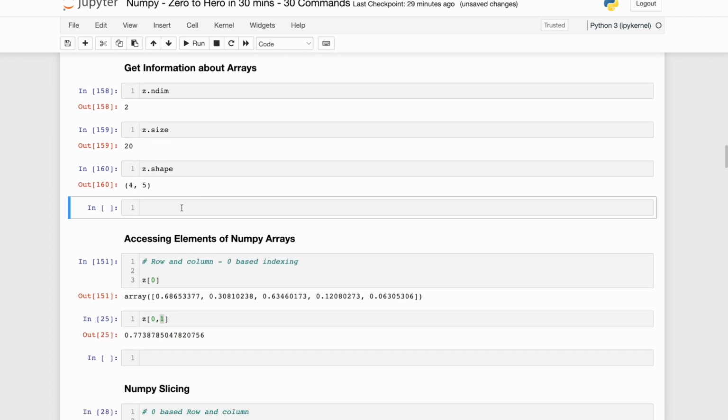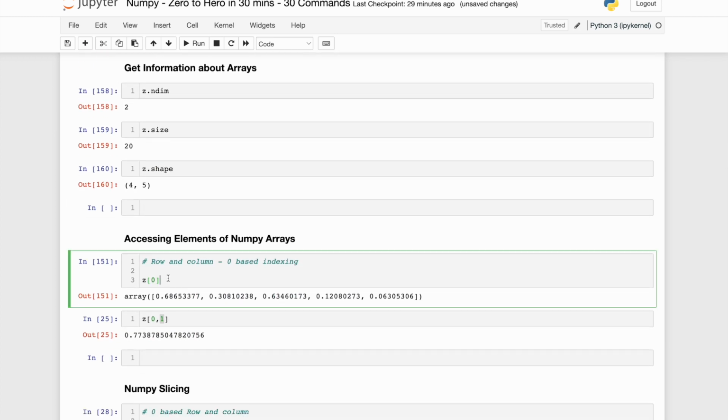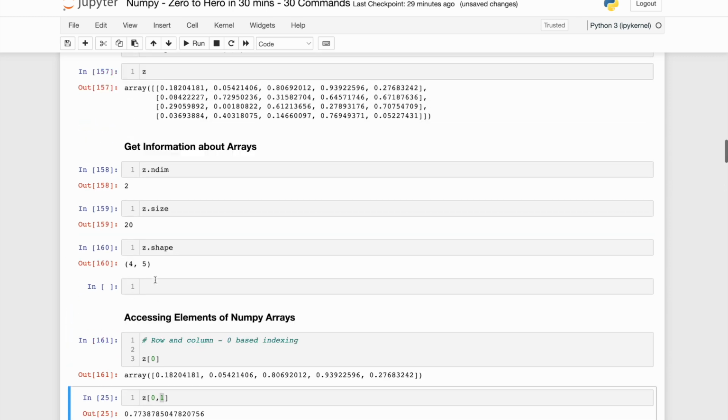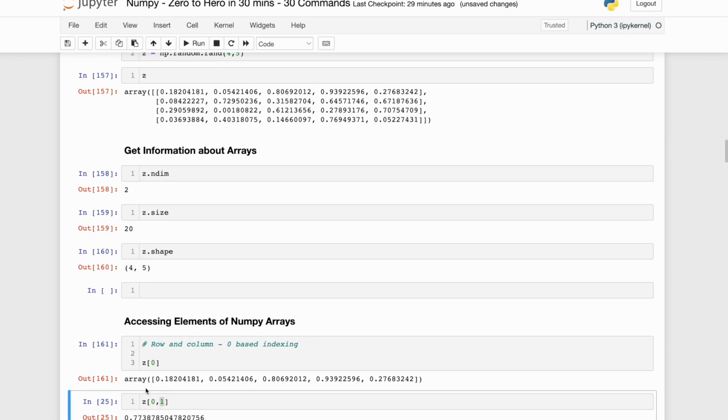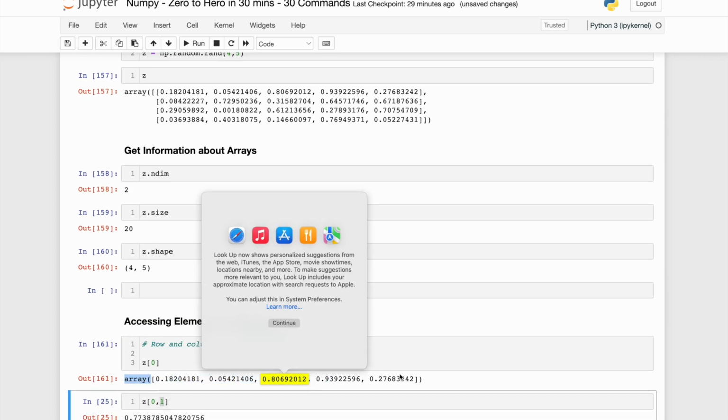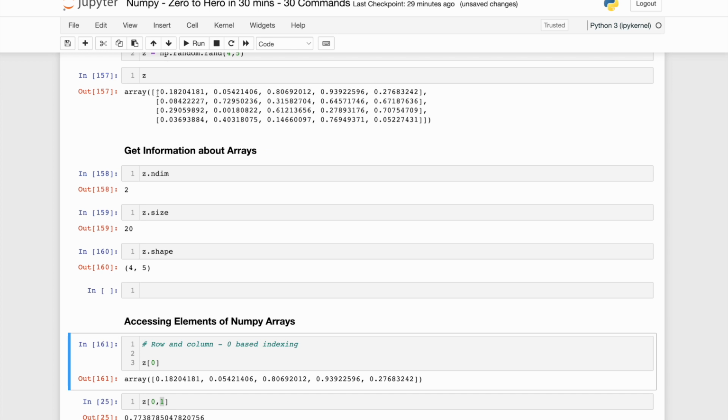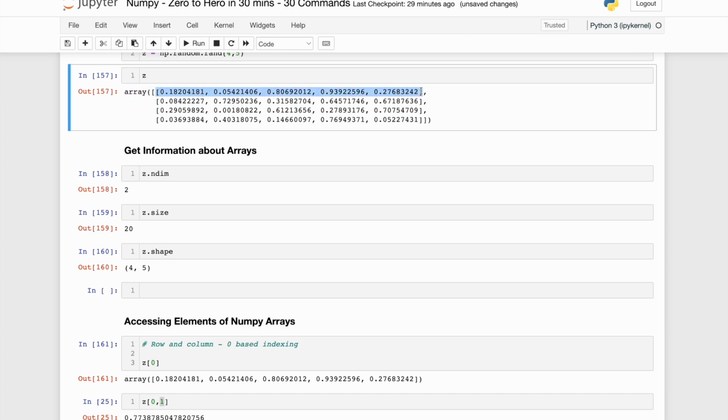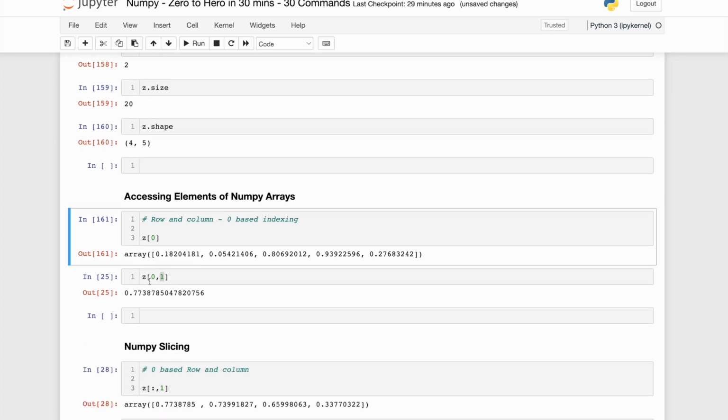Let's see how we access the elements of a Numpy array. The way to access is again very similar to a Python list. It's zero-based indexing, row and column. If I mention Z[0], that means I'm asking for the first row. If you see my first row over here and over here, this is the row I'm fetching, okay? Anything before the comma is the first dimension. In this particular case, in a two-dimensional array, it will be row. Second will be the column, the second dimension.